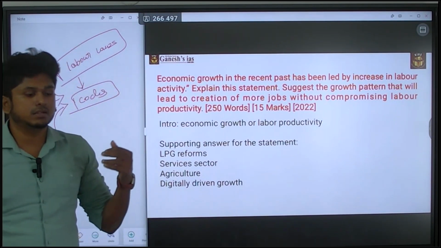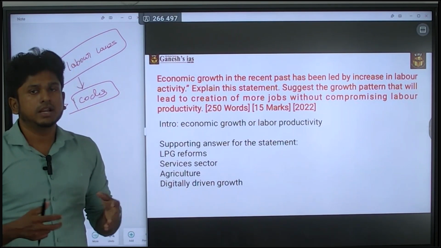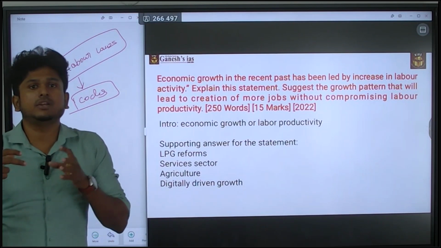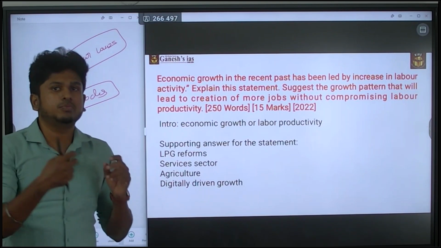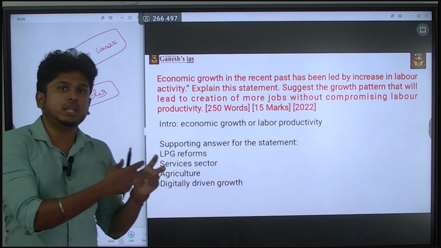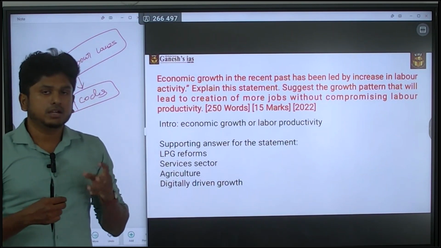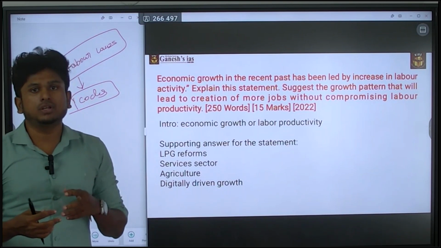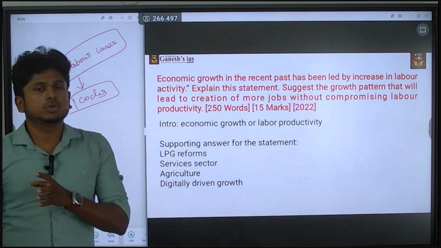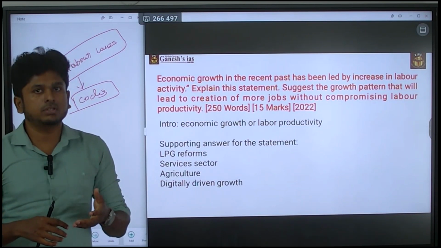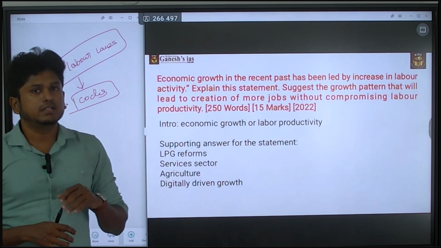You can go with any schemes or policies, or you can give a major suggestion, like we need a certain policy specifically towards employment opportunities, or we need measures for measuring the skills of the people. That is more important when it comes to labor productivity. So these are the ways you can conclude it, but the conclusion should be only concluding, not starting something new. You can give suggestions, that is the more important thing, or you can end it with the way forward.